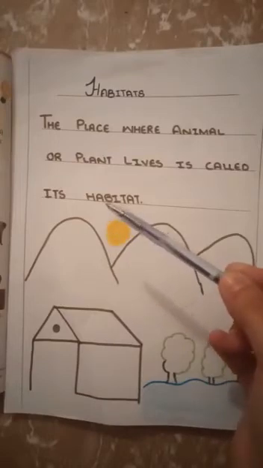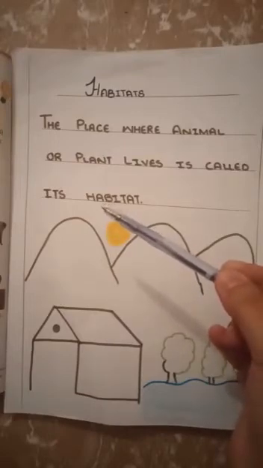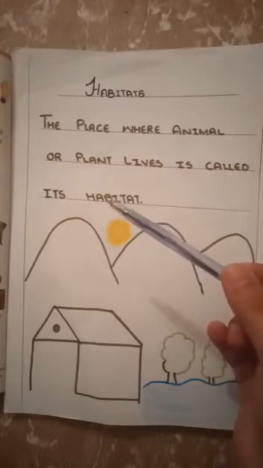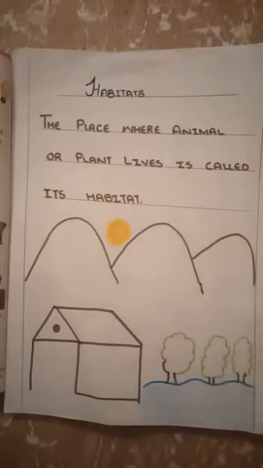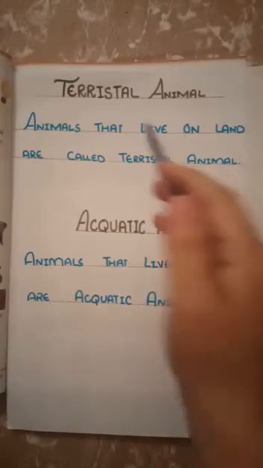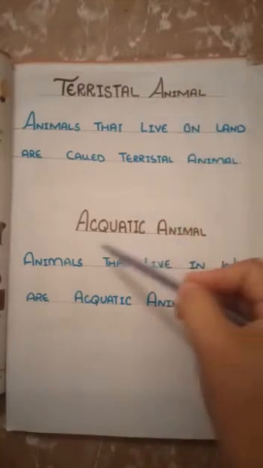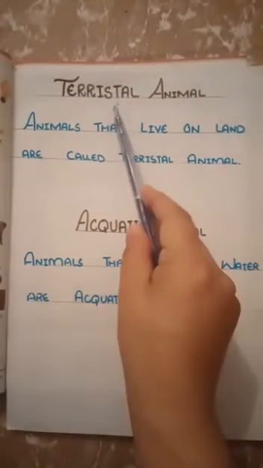A good habitat provides all of those things which living things need for their survival, for example, food, water, air and shelter. Different plants and animals live in different habitats. Some habitats are small and others are large. On the basis of habitat, animals are grouped into two groups. Number 1, terrestrial animal. Number 2, aquatic animal.